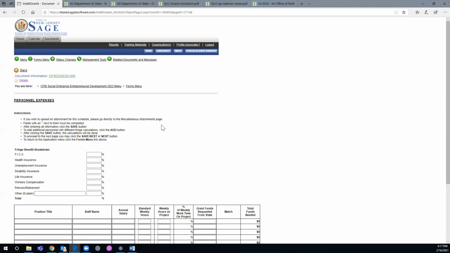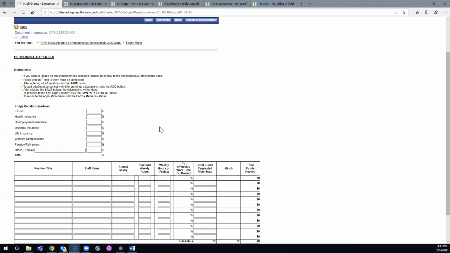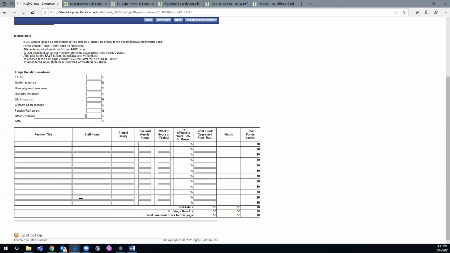All right, and now you're at the personnel page. If you're going to do this, you can't mix folks that are going to receive fringe benefits and folks that are not going to receive fringe on the same personnel page. So if you're going to have those two groups of folks, you'll do one page with fringe, right? And I'm just going to put a fringe number here.